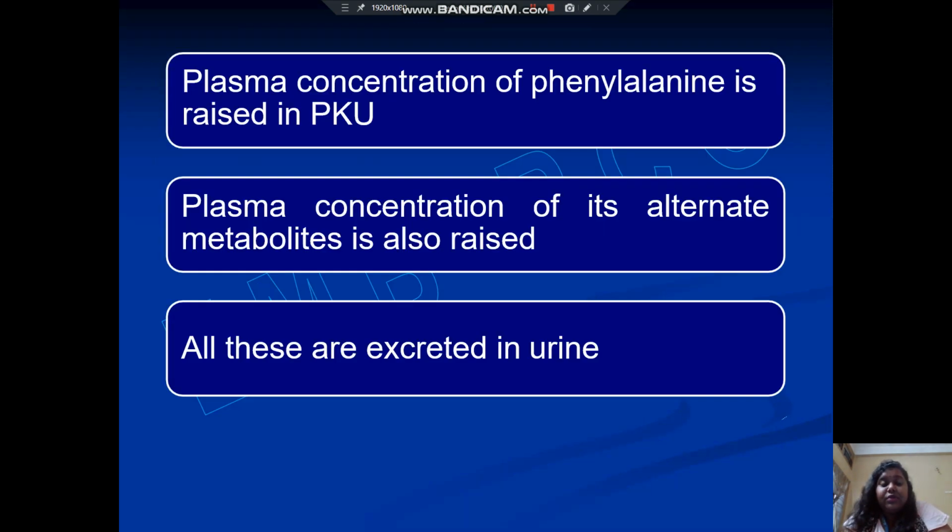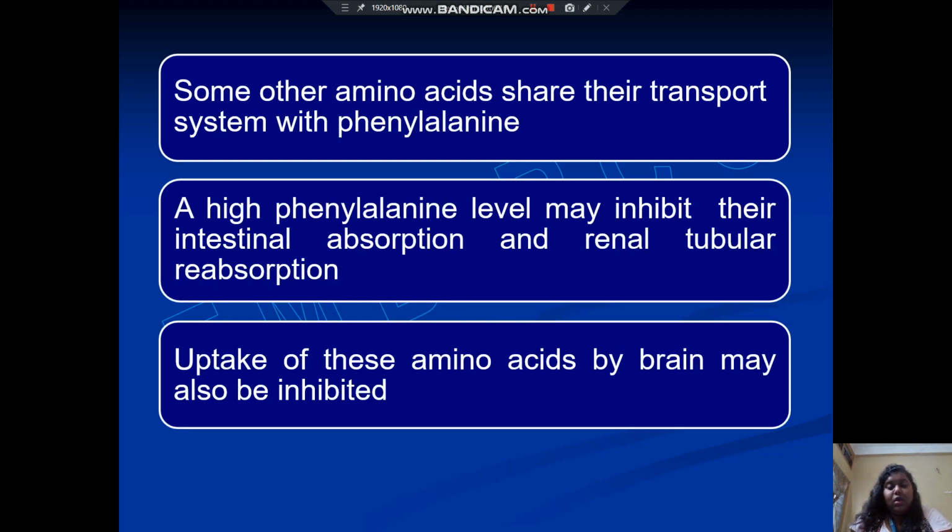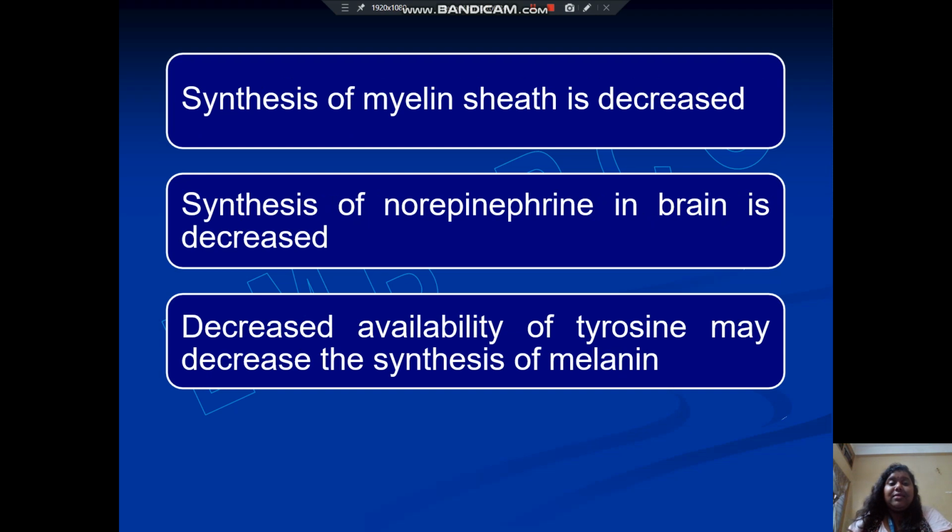The plasma concentration of phenylalanine is raised in phenylketonuria. The plasma concentration of its alternate metabolites is also raised, and all these are excreted through urine. Some other amino acids share their transport system with phenylalanine. A high phenylalanine level may inhibit their intestinal absorption and renal tubular reabsorption. Uptake of these amino acids by the brain may also be inhibited. Synthesis of myelin sheath is decreased. Synthesis of norepinephrine in the brain is decreased. Decreased availability of tyrosine may decrease the synthesis of melanin.